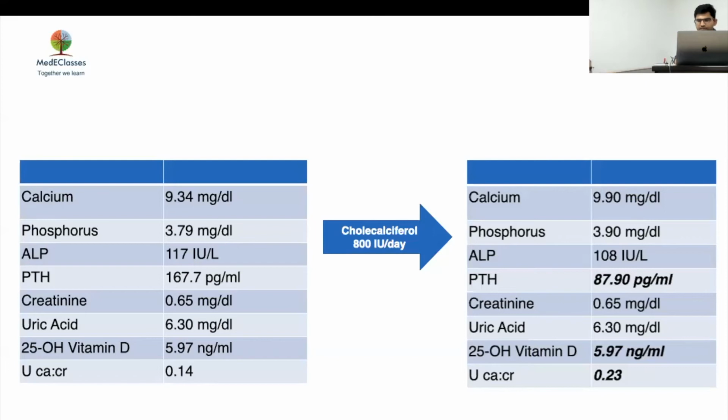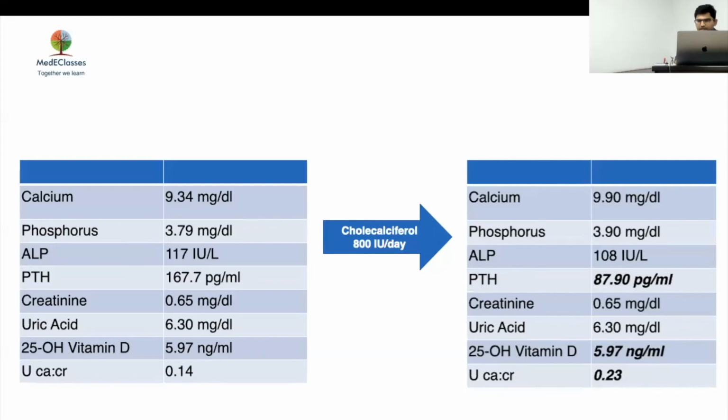What is happening here is there are subtle changes, but what you've seen is that PTH has come down, and your calcium has increased, touching towards the hypercalcemic range, towards the hypercalciuric range. So maybe there is a smoldering hyperparathyroidism, but not a very severe one.